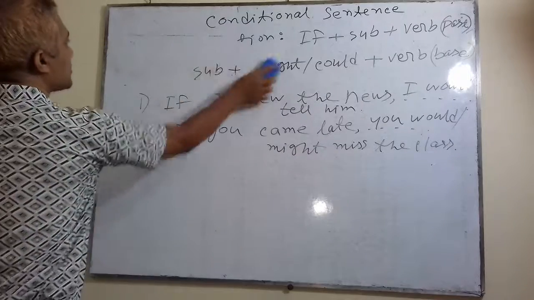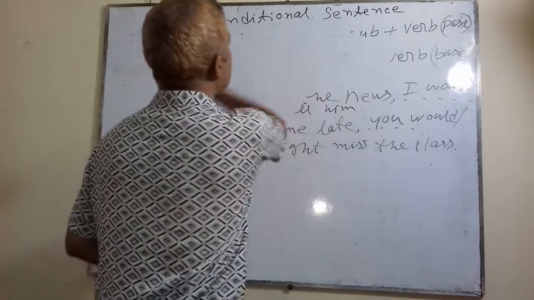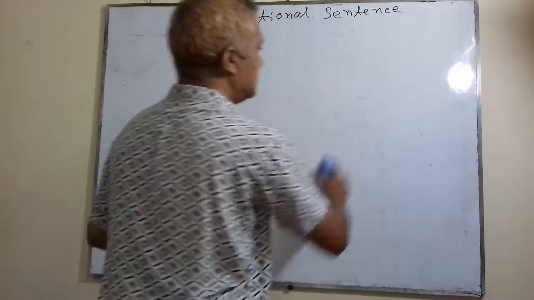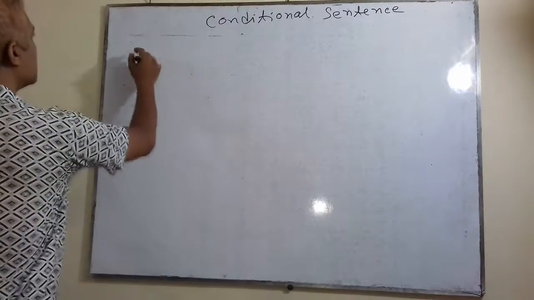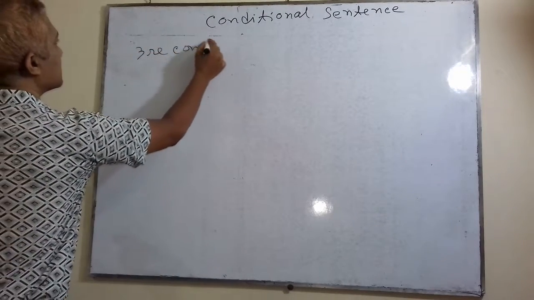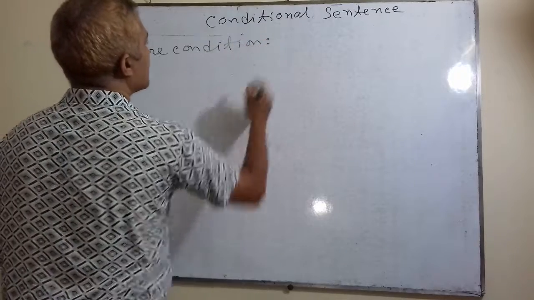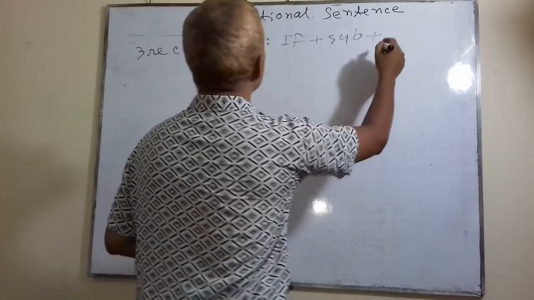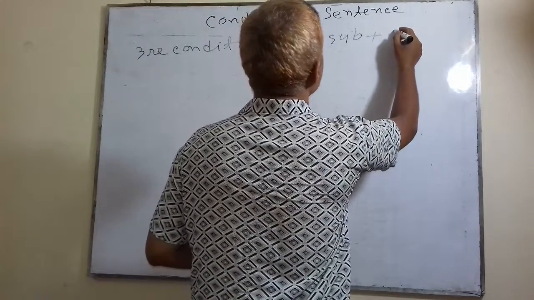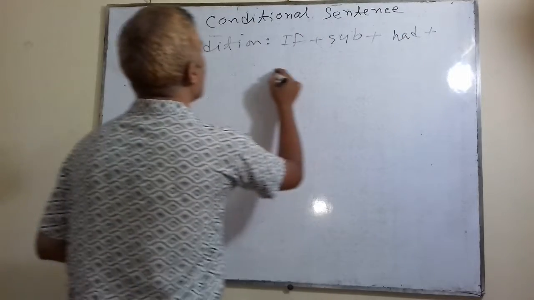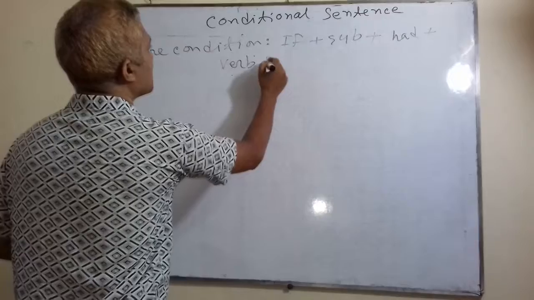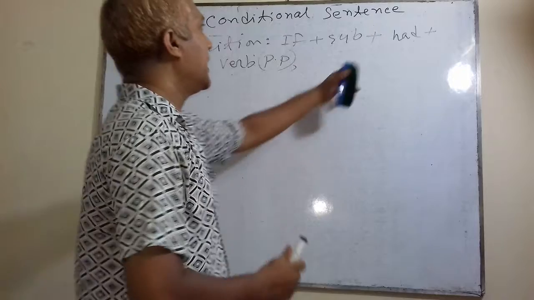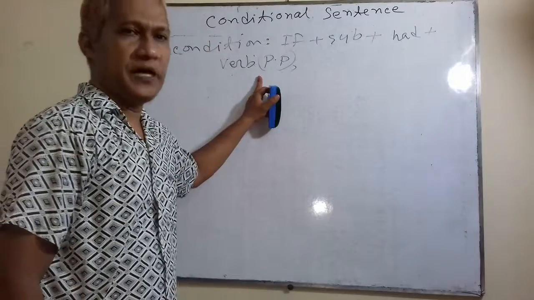Next, third condition. First, if plus subject plus had plus verb pp, that is past participle of verb. Had plus past participle of verb, that is past perfect tense.